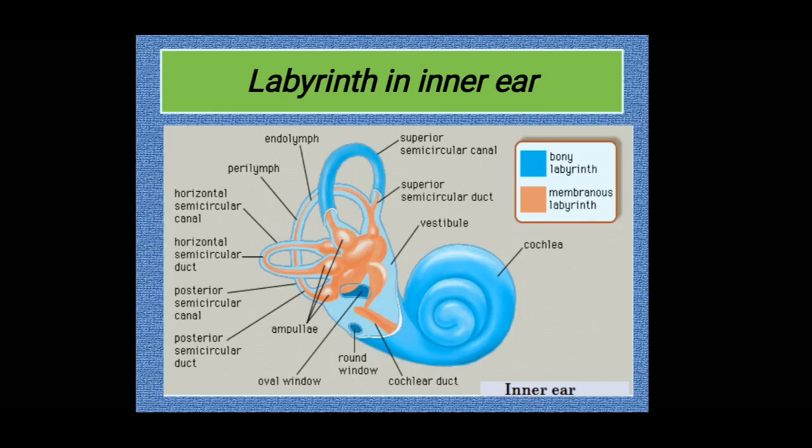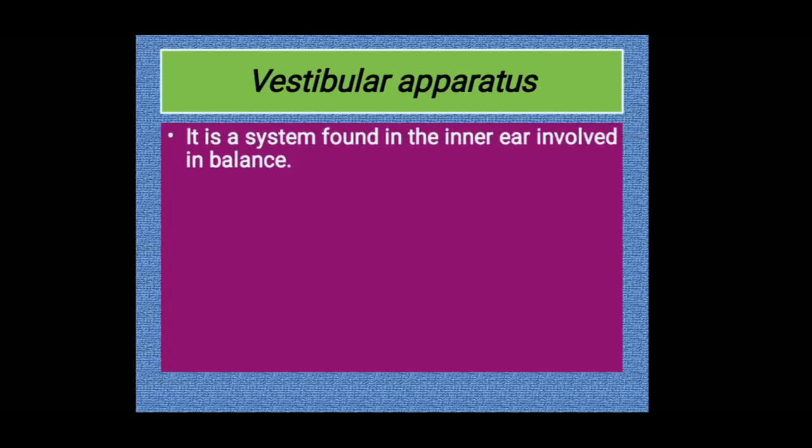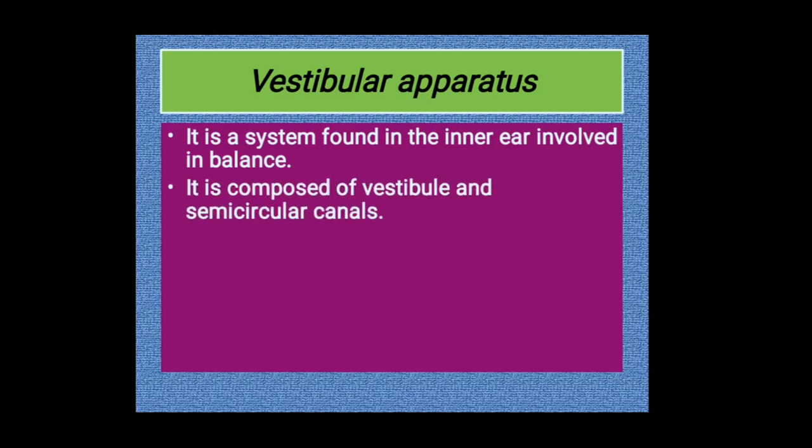What is the vestibular apparatus? It is a system found in the inner ear involved in balance. So body balance or the correct posture is maintained with the help of a system called the vestibular apparatus. It is composed of the vestibule and semicircular canal. So as we mentioned earlier, the inner ear is composed of the vestibule and semicircular canal. Both are together known as the vestibular apparatus. Why? Because they both are engaged in maintaining our body balance.